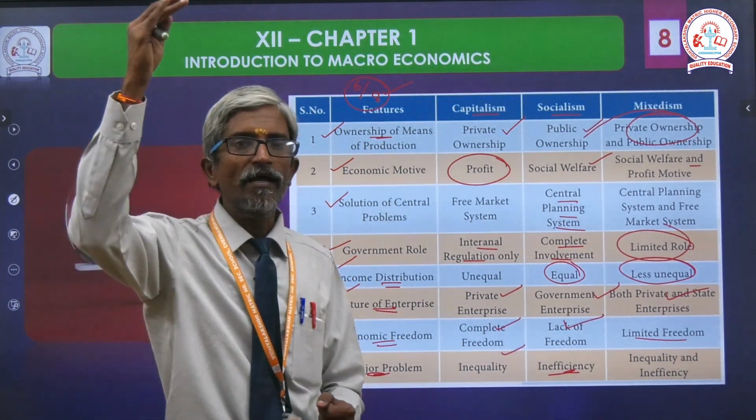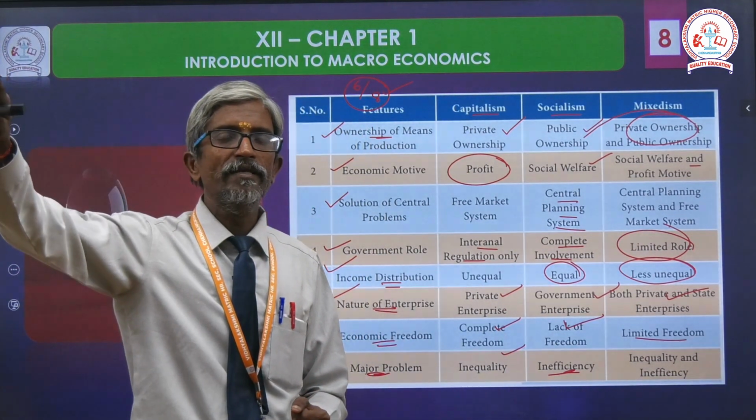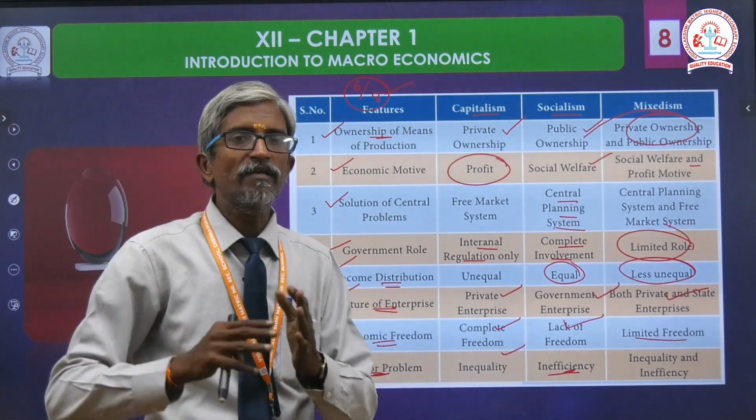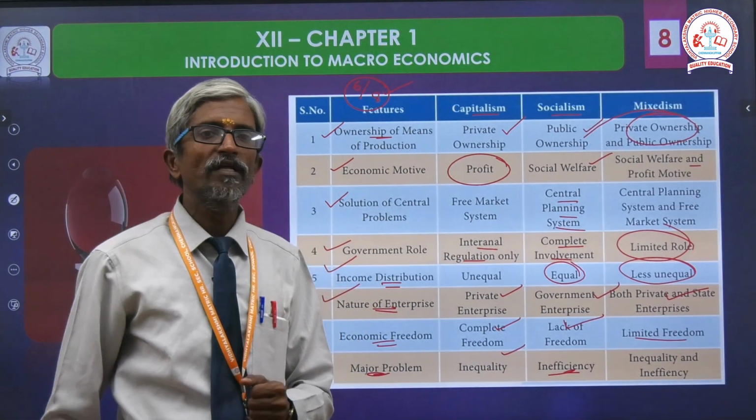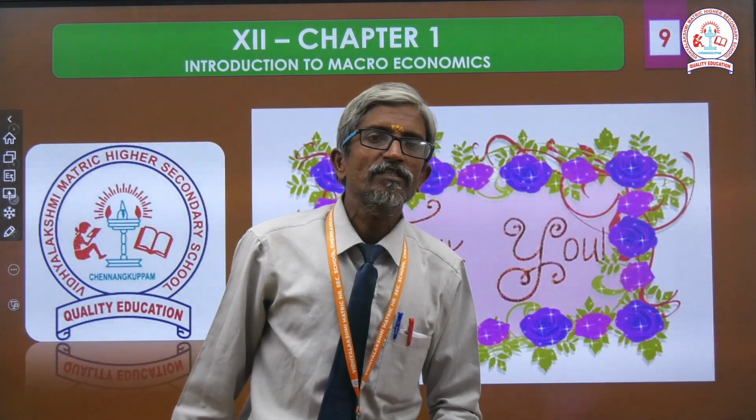Okay, from among the 8, you can go through the entire 8. Minimum we should write 6. If you are familiar with it, we can list out all the 8 features. Clear?